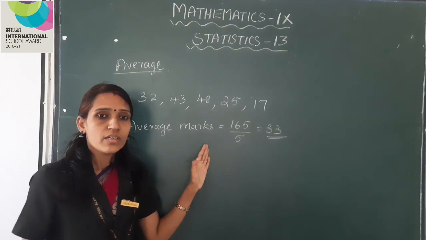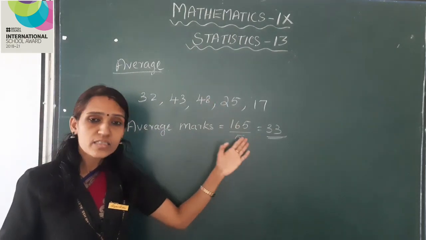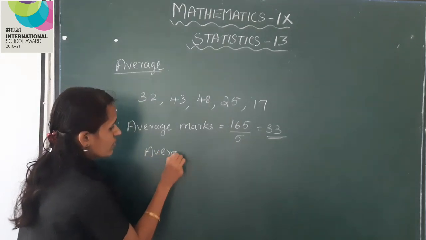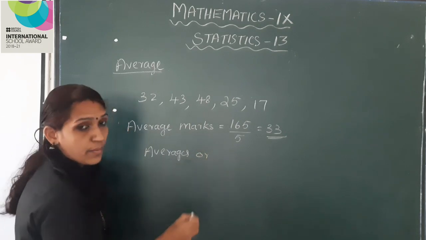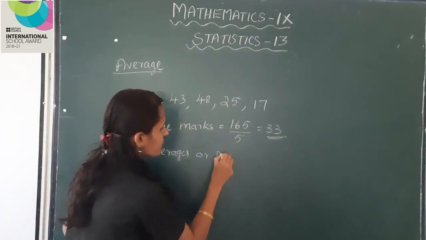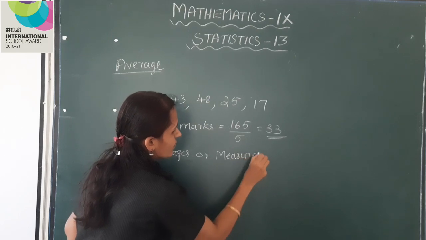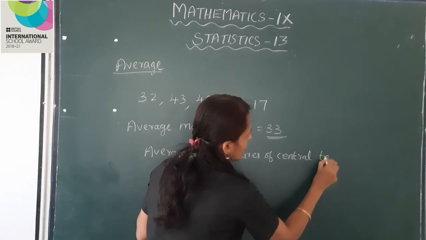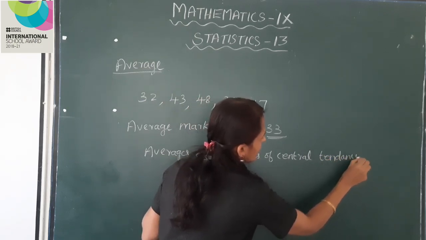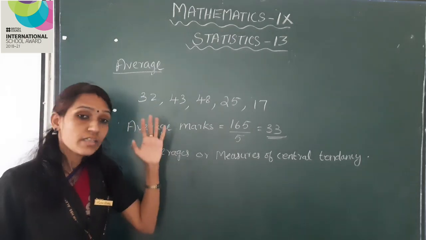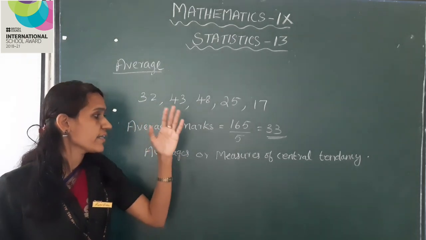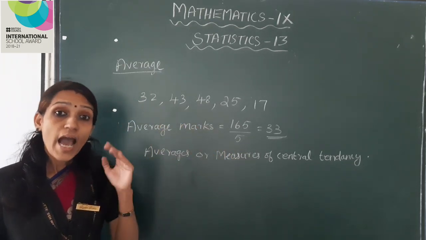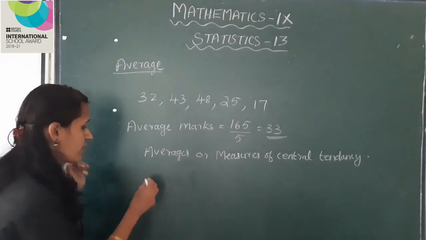Okay. The numbers calculated like this are called averages or measures of central tendency. The average got by dividing the sum by their numbers is called arithmetic mean or mean.